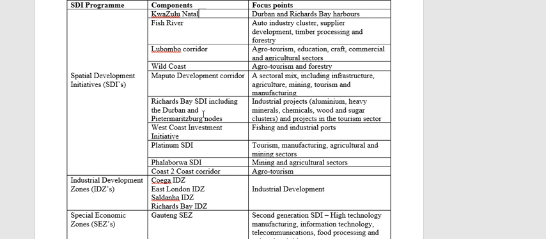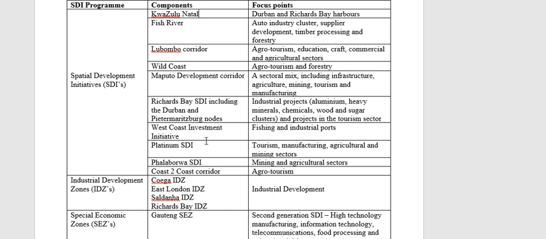The Richards Bay SDI, that includes the Durban and Pietermaritzburg nodes, is for industrial projects, manufacturing basically: aluminium, heavy minerals, chemicals, wood and sugar clusters, and projects in tourism as well. Durban obviously is one of our biggest domestic tourist attractions. People that travel within our country, a lot of them go to Natal, the Durban area. So obviously a big focus area can be tourism as well.